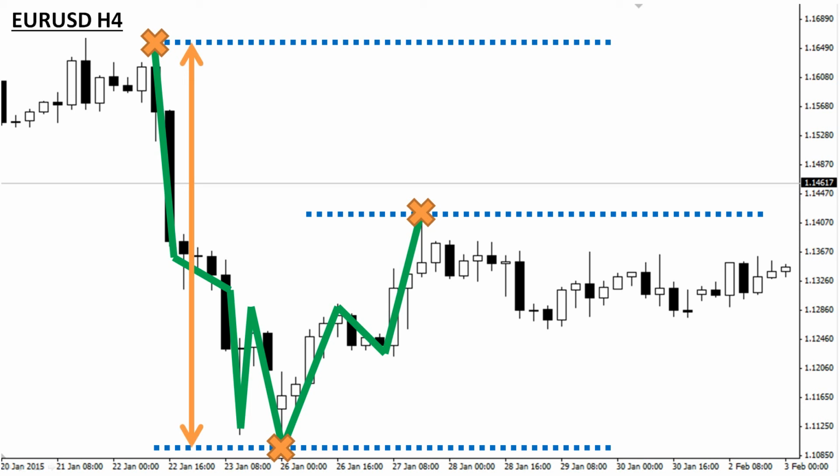So if we take the original trend, and we take it as 1 unit, then you will notice, and